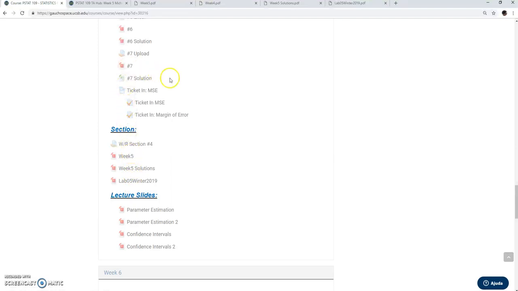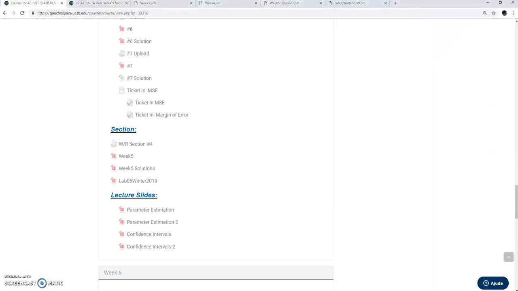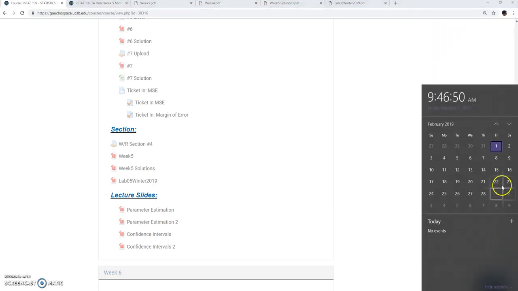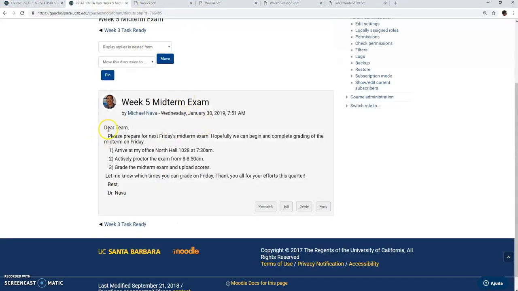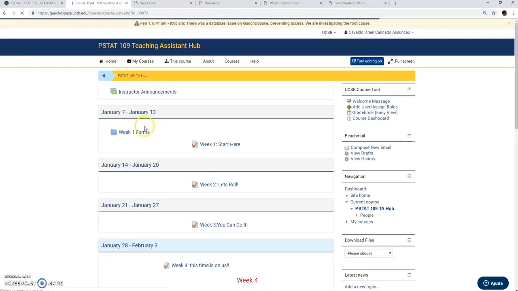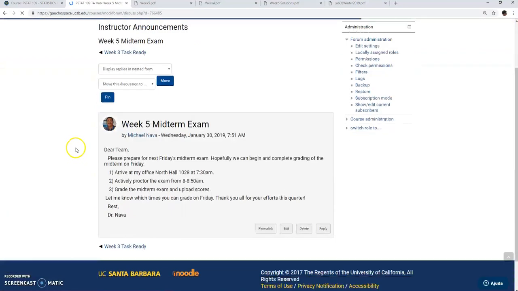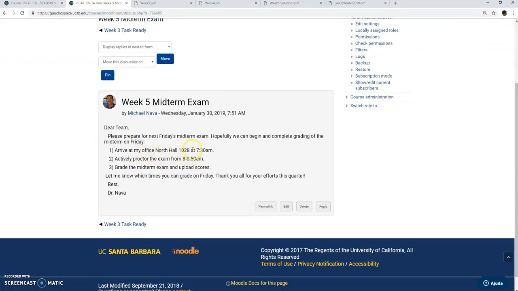Okay, and remember that we do have a midterm to proctor. My apologies, I want the calendar. So we have a midterm to proctor here on Friday the 8th. These are the instructions from Dr. Nava. You can find them here in the TA hub, and then you go to instructor announcements. Midterm exam: we have to arrive at his office, North Hall 1028, at 7:30 a.m.